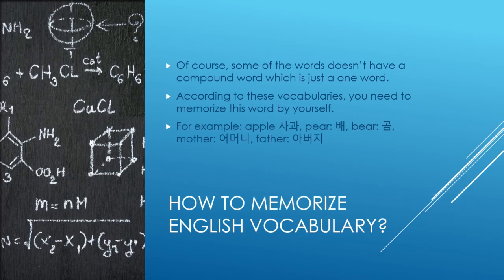Okay, first of all, some of the words are not compound words, which means they are just one word. Let me give an example with a word. There is a word called apple, but in Korean we say sakwa, right? So apple is one word. We don't have any choice but to memorize this word, so that's what we say as sakwa. For example, there's a word called pear.